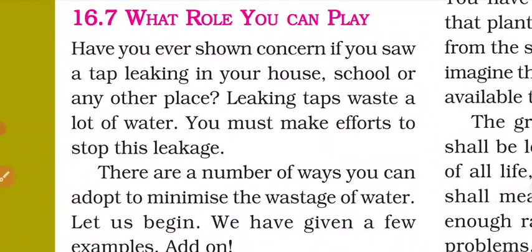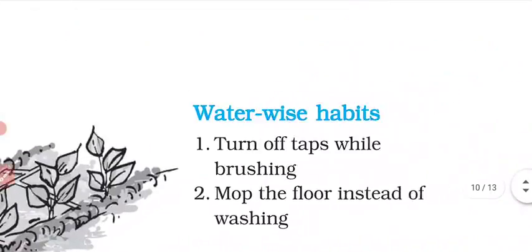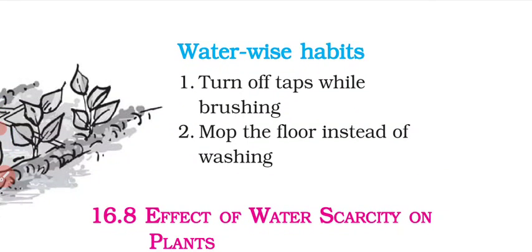Now, what role can we play in saving water? First of all, we should turn off the taps while brushing. Whenever we are using water, we should conserve it. Whatever wastage of water is there, we should control it. Whenever we are brushing or not using the water, the tap should be closed, it should not be left running. Always mop the floor instead of washing, because washing the floor needs more water, but simply mopping the floor needs very little water. So that is why mopping is better as compared to washing the floor.